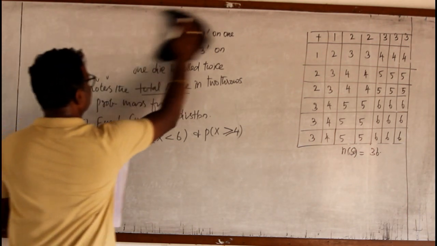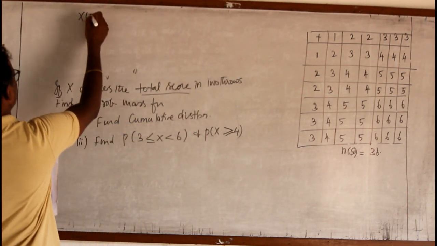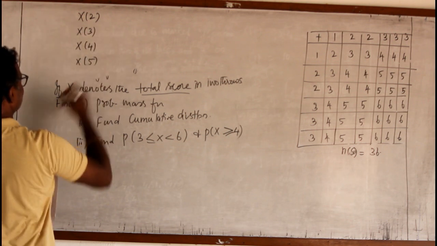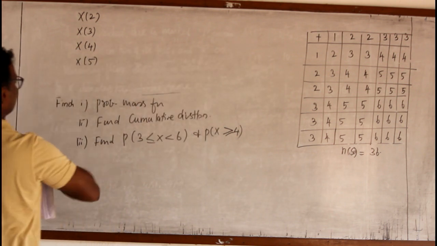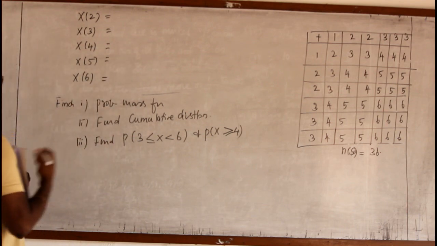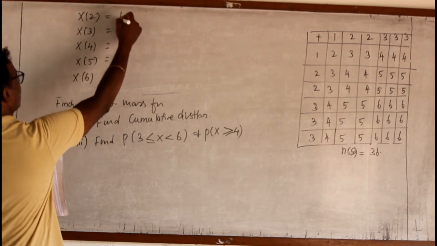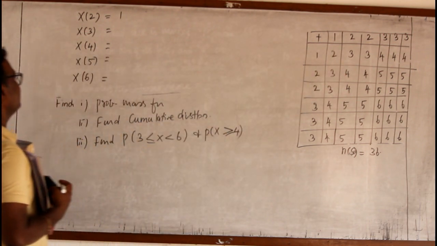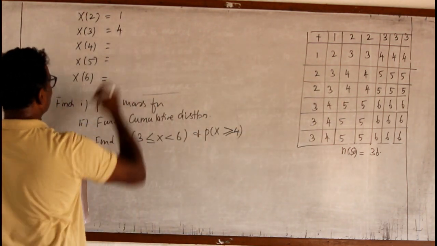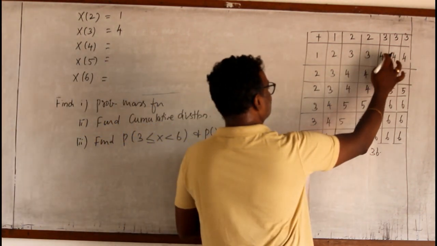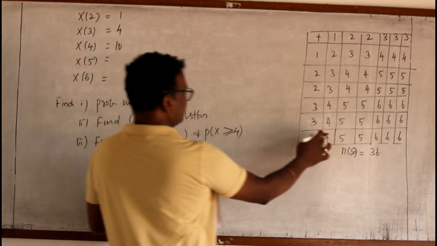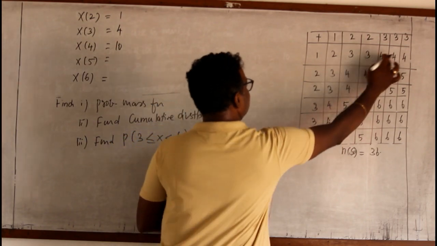So the values are X of 2, then X of 3, X of 4, X of 5, then X of 6, because these are the random variable values we have. 2 is occurring only one time. Then 3 occurs 1, 2, 3, 4 times. 3 is occurring 4 times. Then 4 occurs 10 times.